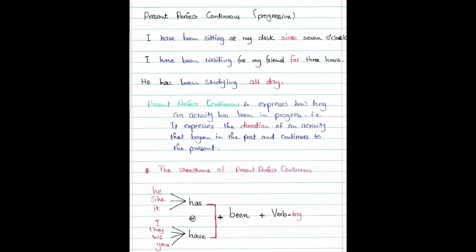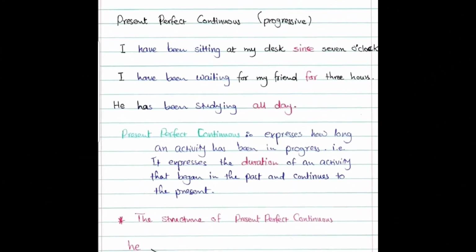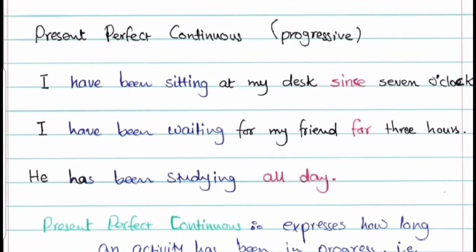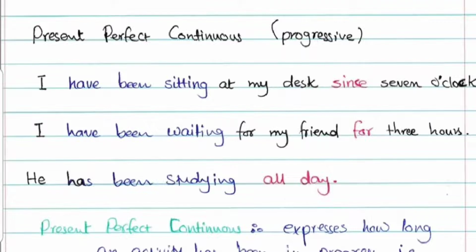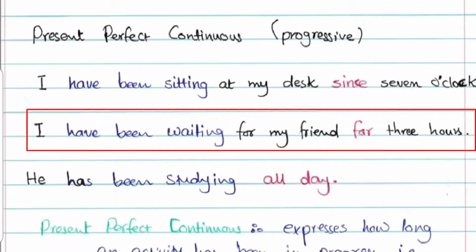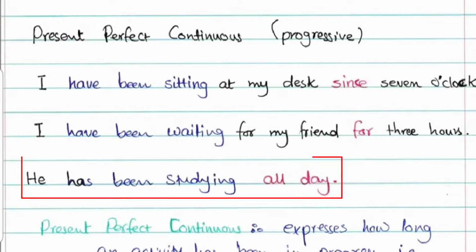Now let's move to shed a light on the use of the present perfect continuous or progressive, and they are the same. And let's have a look at these examples. I have been sitting at my desk since 7 o'clock. I have been waiting for my friend for 3 hours. He has been studying all day.